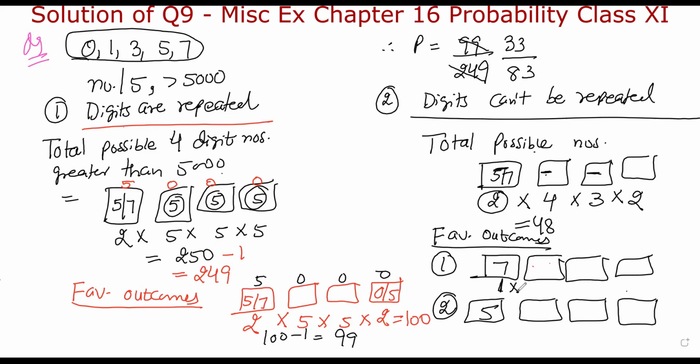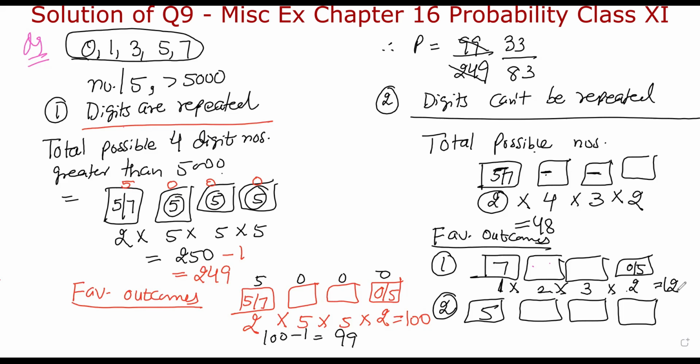And then at the last position, I'm having only two options, 0 or 5. And if I have used two digits, only 3 will be left. At this place, I am having 3 options. At this place, I am having 2 options. Total options will be 12 here.